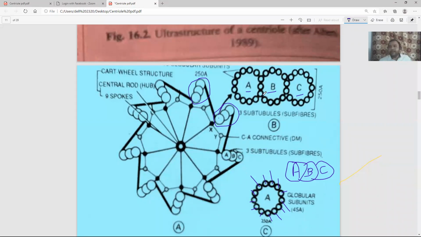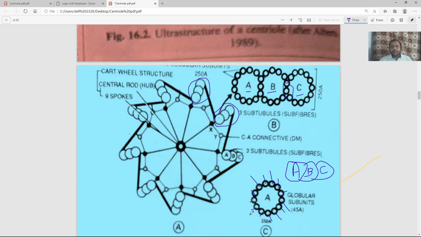Similarly, C also shares some of the units with B, around 3 to 4. So each microtubule shares some of the tubulin units with its preceding one: B shares with A, C shares with B.